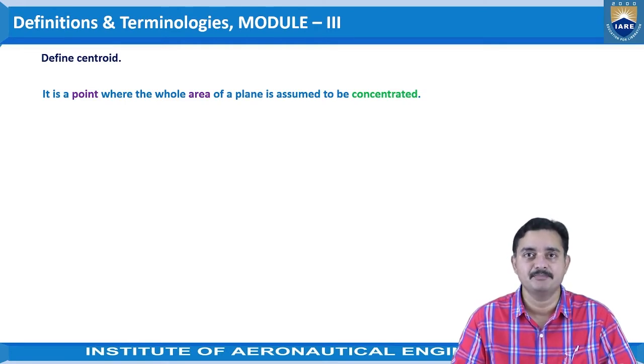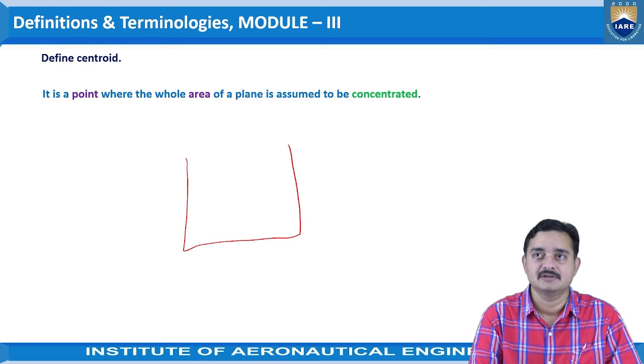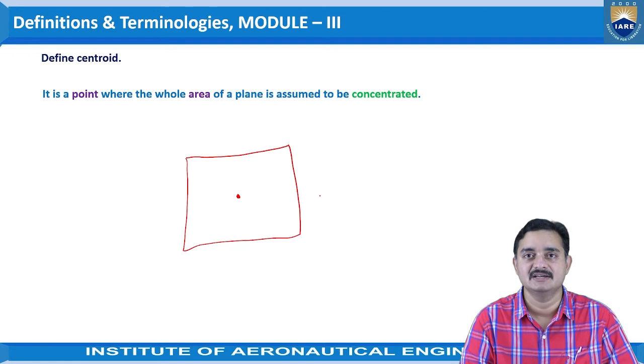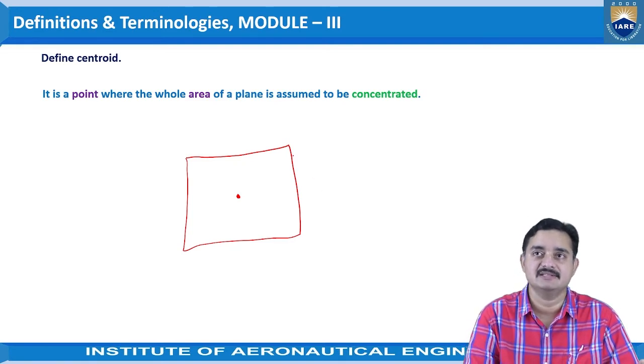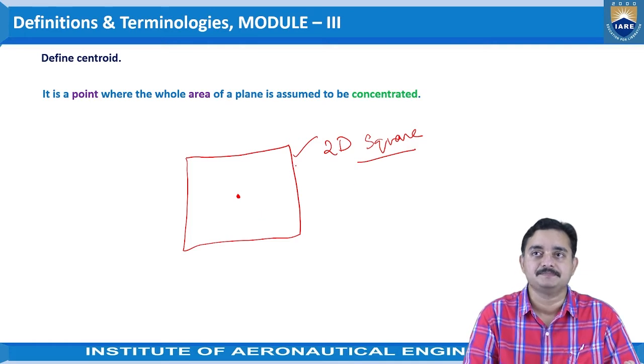In the center of gravity, the mass is assumed to be concentrated, whereas in the centroid, the area is assumed to be concentrated. Otherwise, the understanding of the point where the resultant is lying remains the same. For example, consider this as a two-dimensional square object.